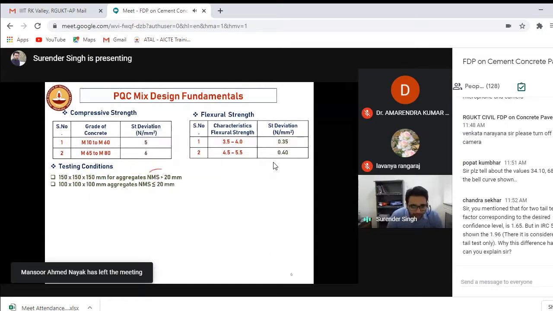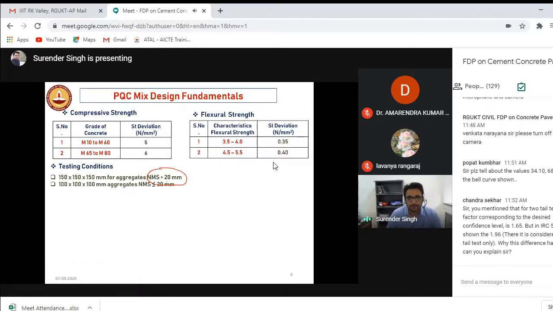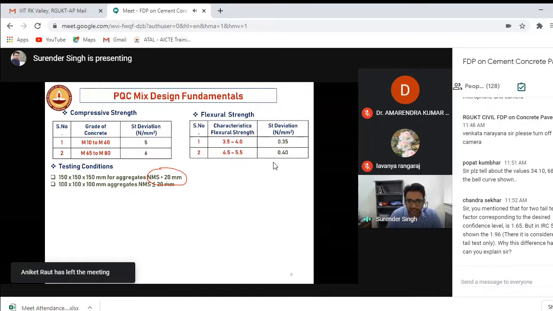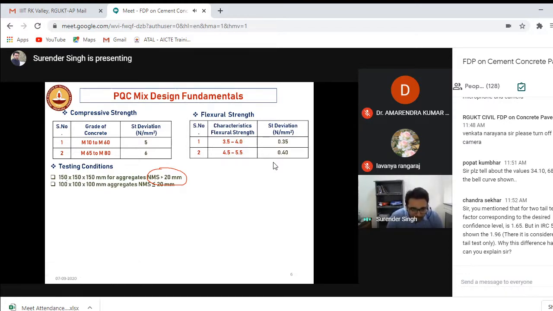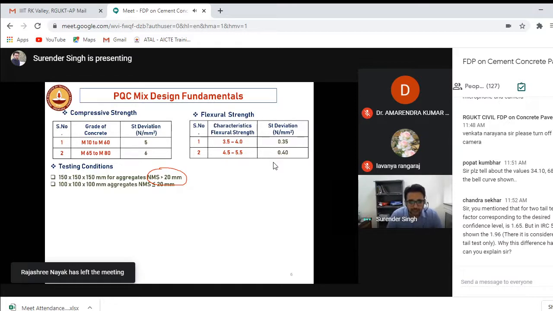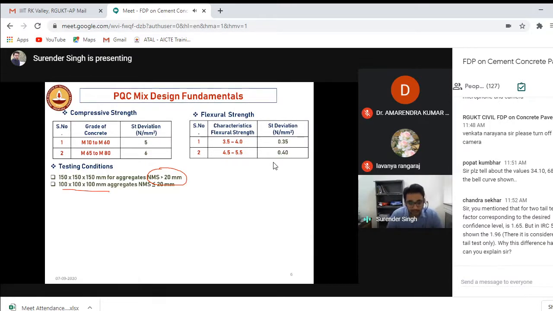So when your nominal maximum size is 20 mm, that means on the 20 mm sieve, if some fractions of the aggregates are retained, then you have to use a 15 centimeter cube for compressive strength. If it is lesser, then you can select a 10 centimeter cubical specimen. Why are we doing it? We should know it, right?